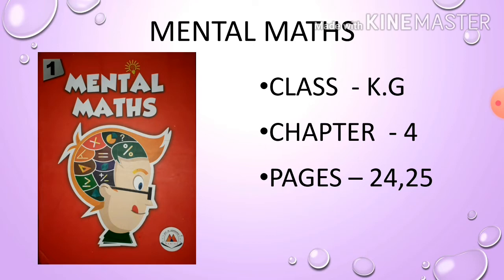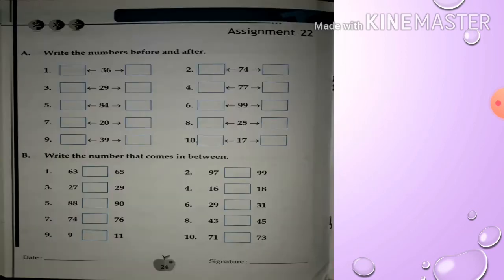See here, mental maths book, chapter 4, pages 24-25. First, children, open page number 24. Page number 24, open. Children, now we will be doing revision of mental maths, page 24.